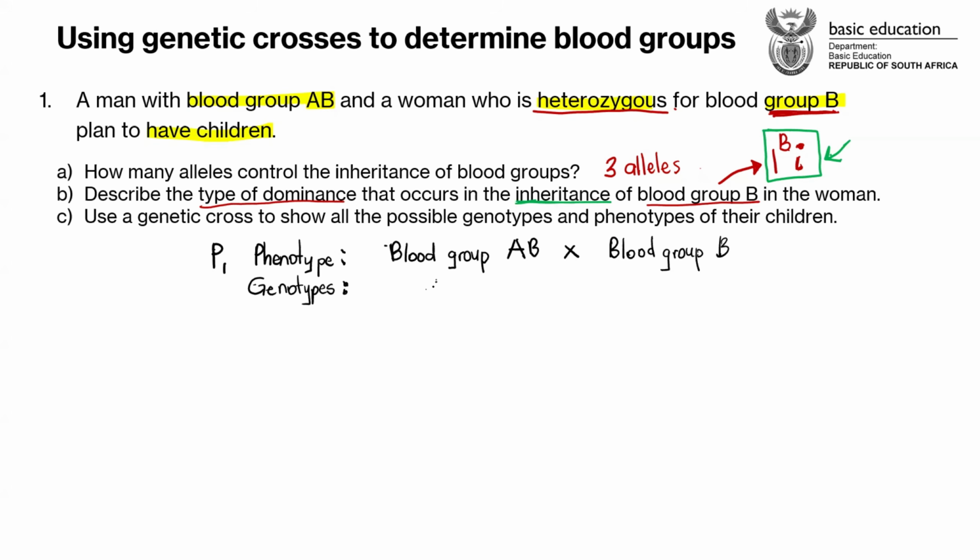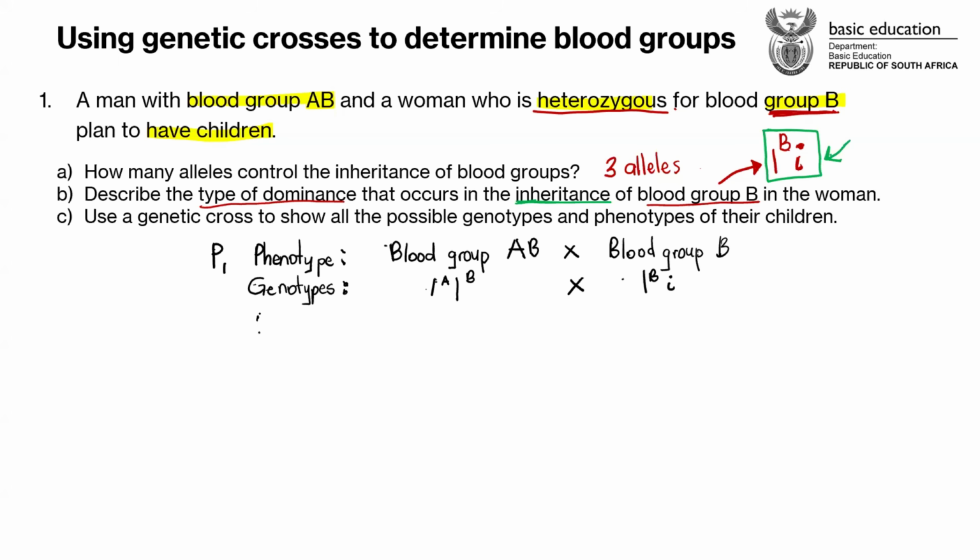I to the power A, then I to the power B. Yeah, I to the power A, I to the power B. And you are crossing this with the blood group B. Remember, we already analyzed that the female is heterozygous. So it's going to be I with a capital letter B on top, the dominant, and the recessive one, which is small i. Then you now do the rest, guys.